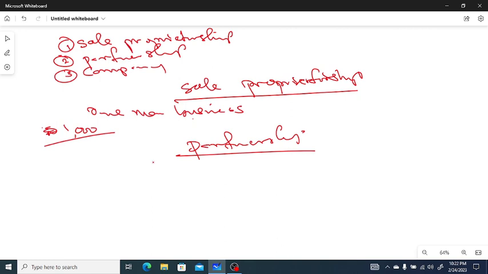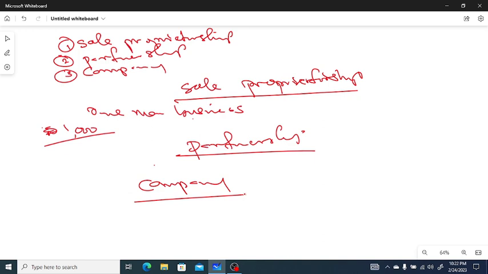business. And number 3 is company. This company is a special form of business entity. Nearly all companies in business are limited liability companies, which is limited by share.